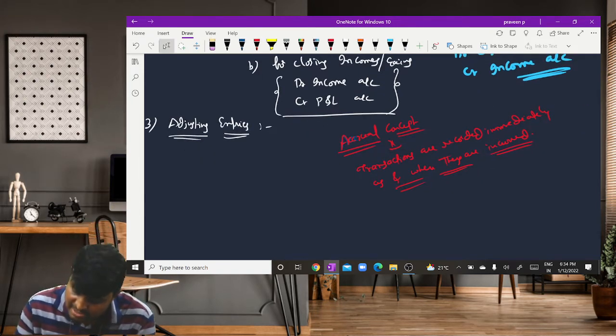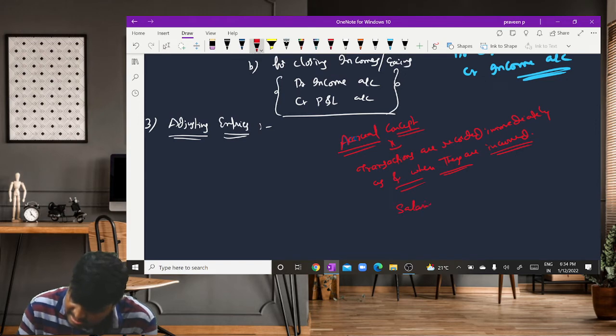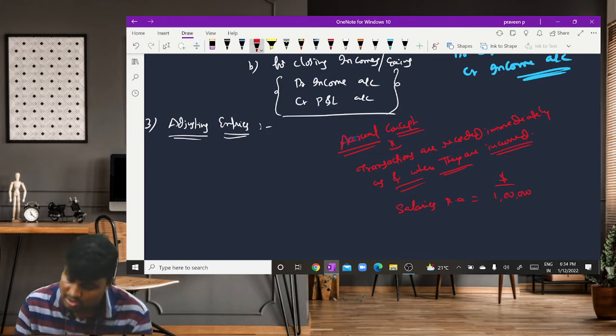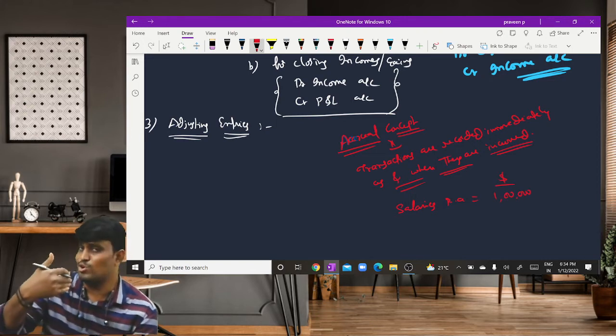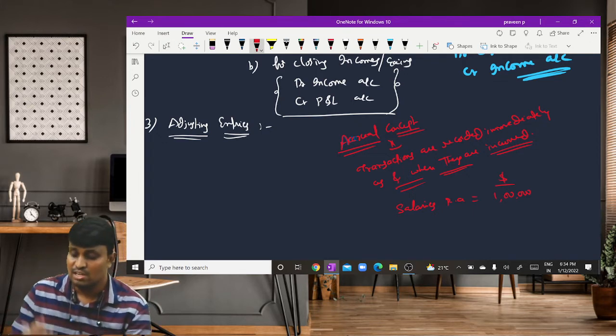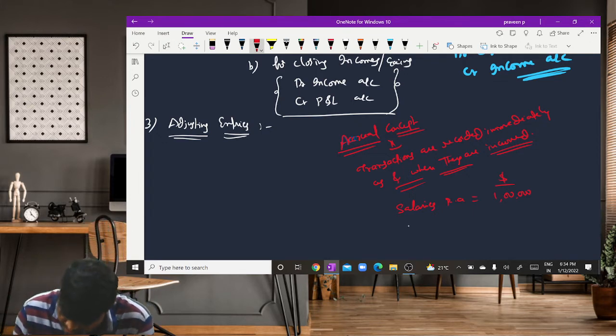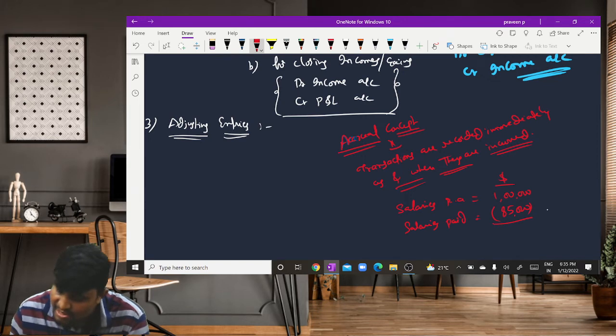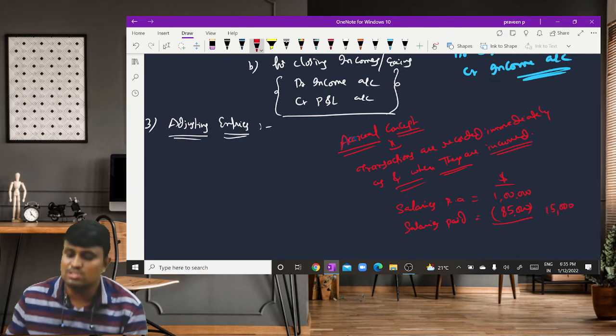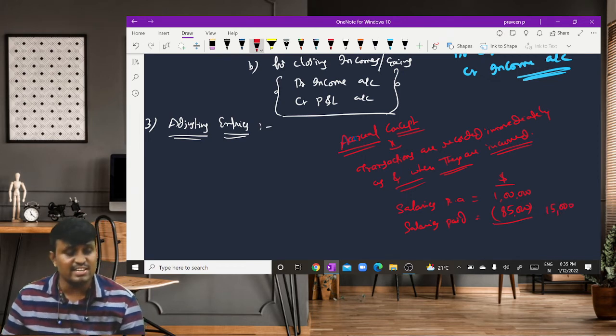So for example, salaries per annum is equal to $1 lakh. During the year, employees provide the total services per year, and out of that we pay the salaries. Salaries paid are $85,000 only. Still, we are liable to pay 15,000 at the end of the year.